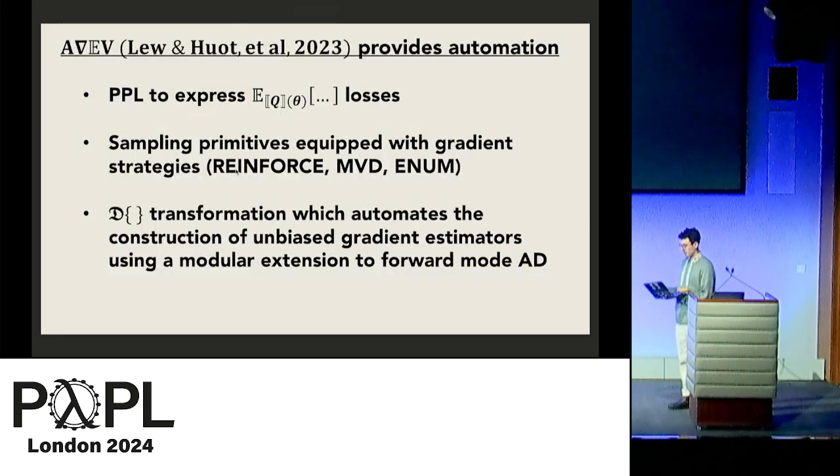Now, for the process I've just walked through, there is robust automation. In particular, an algorithm called ADEV from last year's POPL provides automation exactly for the process which we followed. ADEV presents a differentiation transformation which automates the construction of unbiased gradient estimators for programs via an extension to forward mode AD, allowing us to derive a Q program for gradient estimators. It also includes language automation and sampling primitives that hold gradient strategies, so changing strategies to derive new estimators is a small change to existing code.